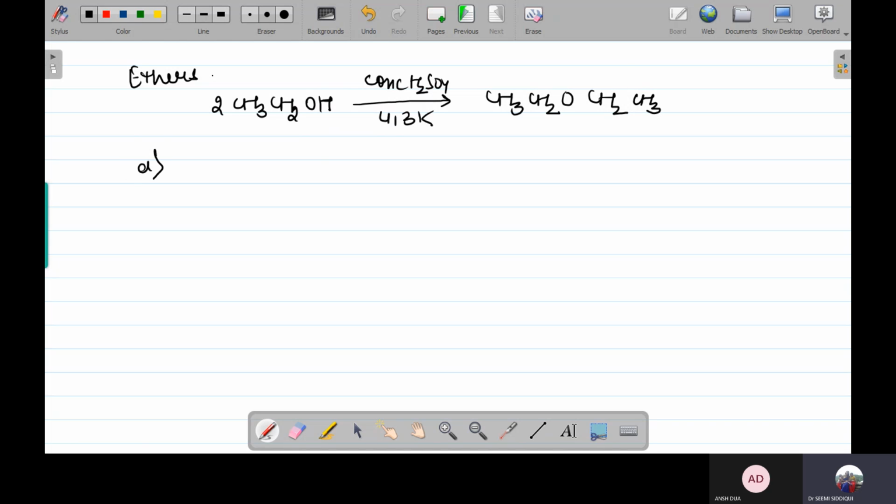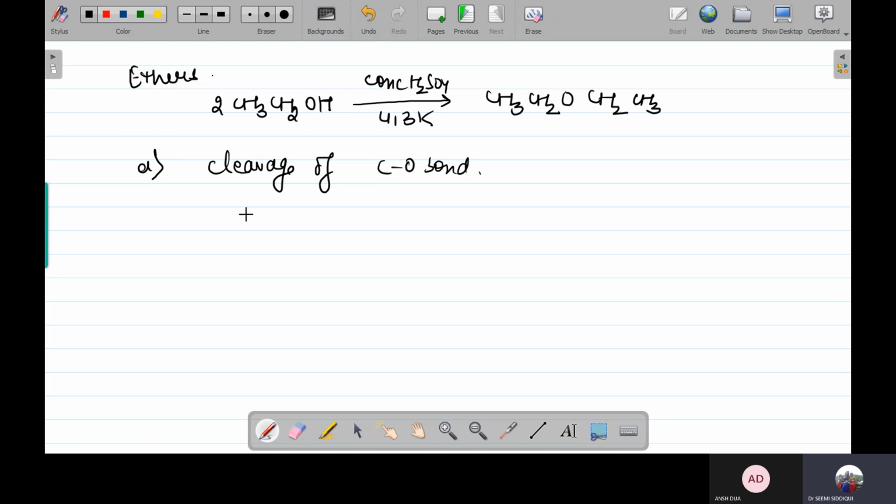Talking about the chemical properties, first is the cleavage of the C-O bond. This cleavage of the carbon-oxygen bond in ethers can be done by the use of reagents like halogen acid, sulfuric acid, phosphorus pentachloride, etc., which we have already done.